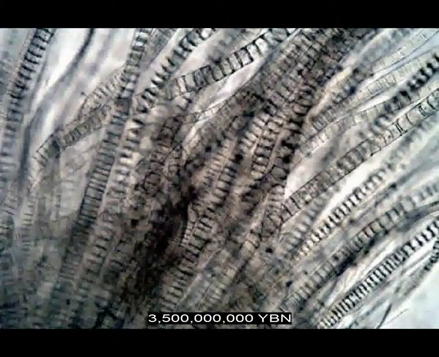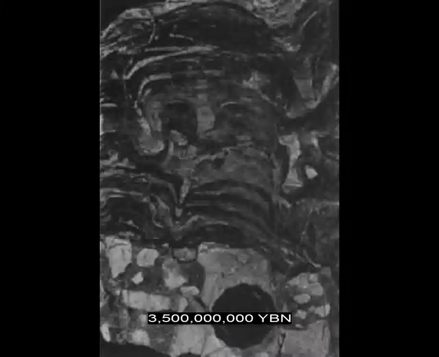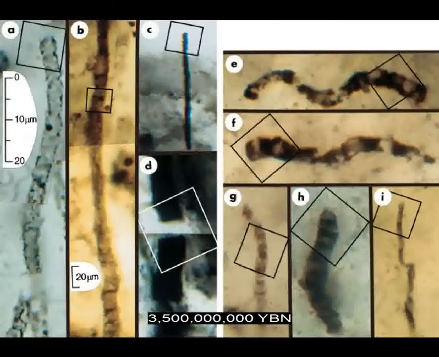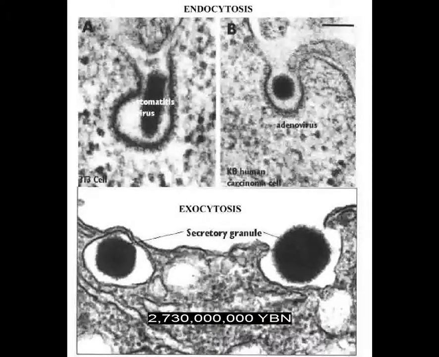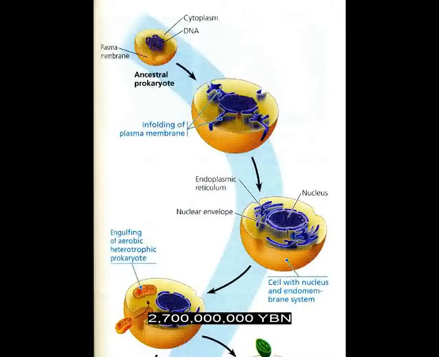Multicellular prokaryotes. Oldest fossil evidence of life. Stromatolites. Oldest fossil of an organism. Gender and sex. Conjugation evolves in bacteria. Cells can eat other cells. Eukaryotic cell. The first cell with a nucleus.